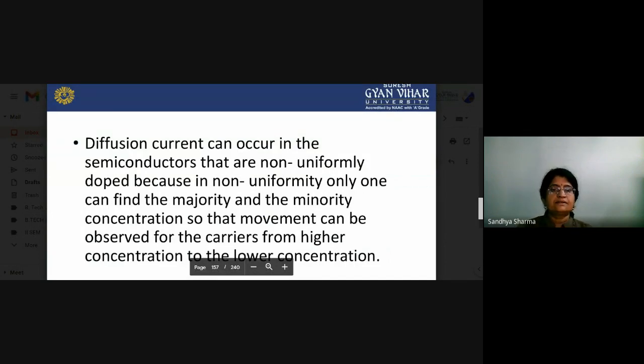Diffusion current can occur in semiconductors that are non-uniformly doped, because only in non-uniformity can one find majority and minority concentrations, so that movement can be observed for the carriers from higher concentration to lower concentration.